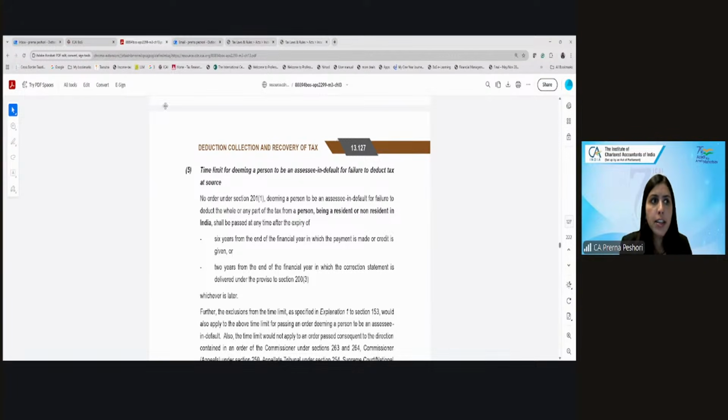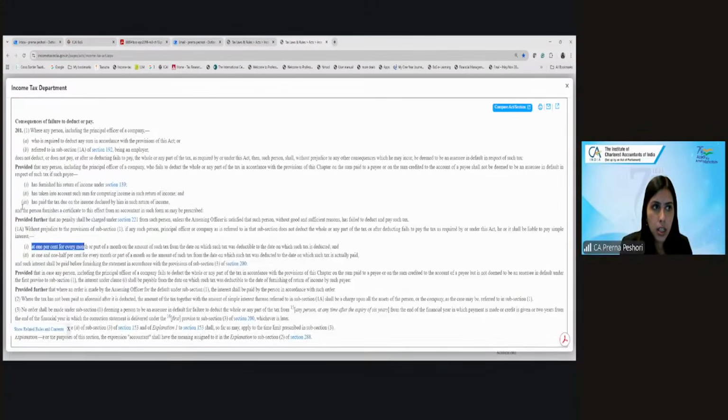So, if you look at this section 201, if I fail to deduct this, the AO will pass an order that I am the assessee in default. Right?